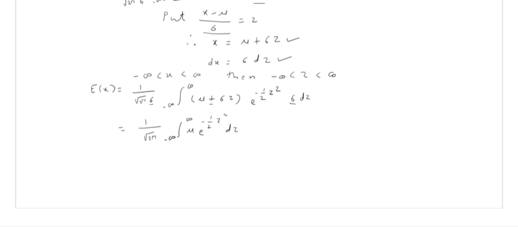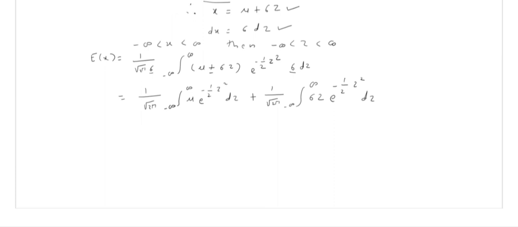Since in between there is a plus sign, we have plus again 1 divided by root 2π, minus infinity to infinity, of σz e raised to power minus half z squared dz, since σ has cancelled already.